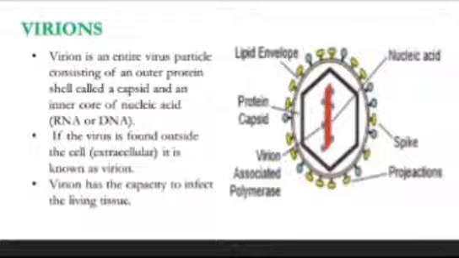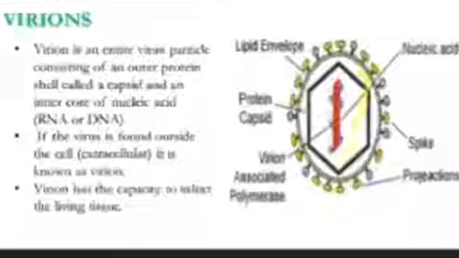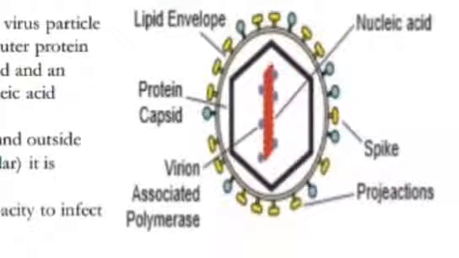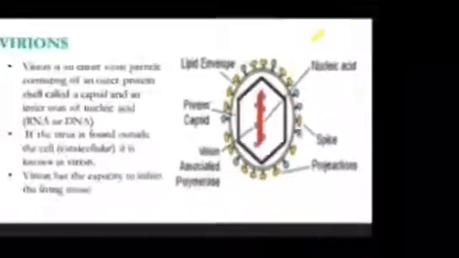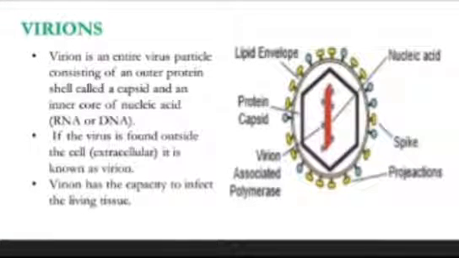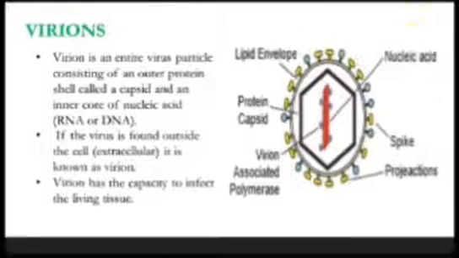If the virus is found outside the cell, that is extracellular, it is known as a virion. A virion has the capacity to infect living tissues. In this structure, there are spikes and projections present in the outer layer and a lipid envelope. This is also harmful and affects living tissues.